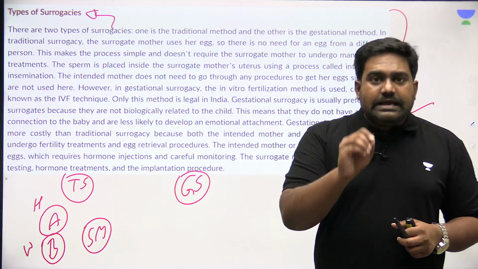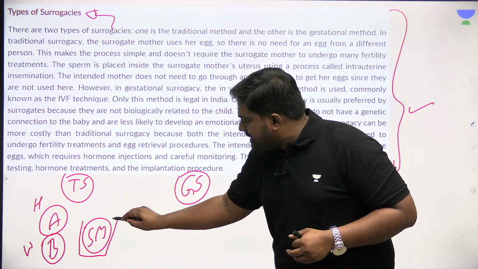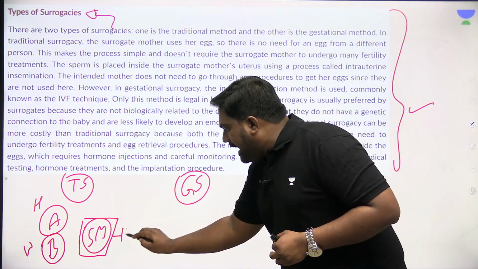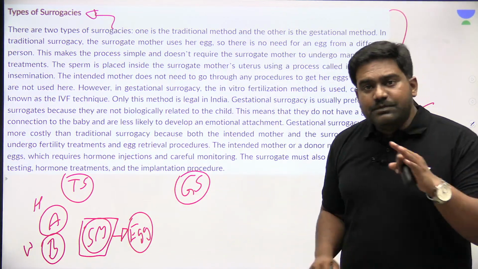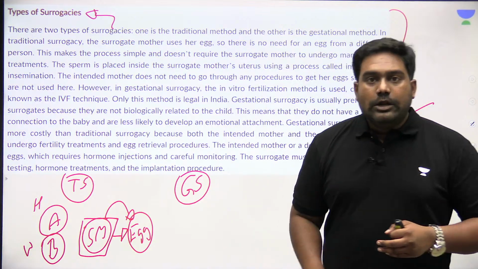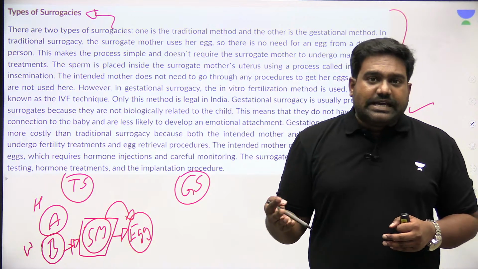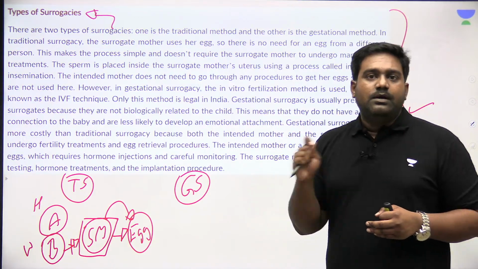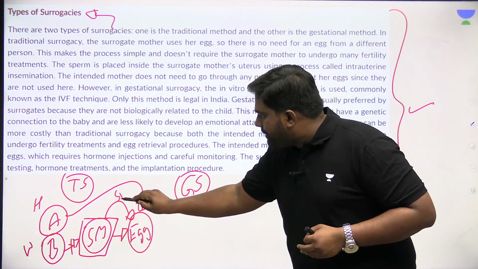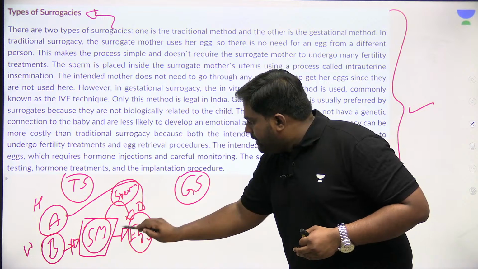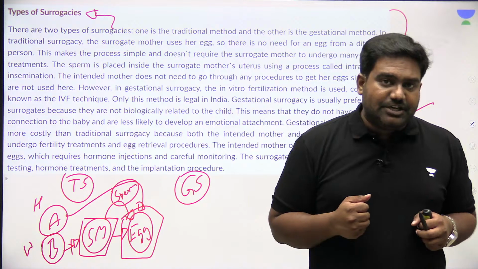In case of traditional surrogacy, the egg which is used for fertilization comes from the surrogate mother, not from the intended mother. Since the law says one gamete has to be from one of the parents, the father would donate the sperm and the surrogate mother's egg would be used for an intrauterine fertilization.